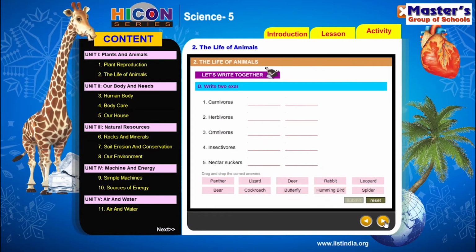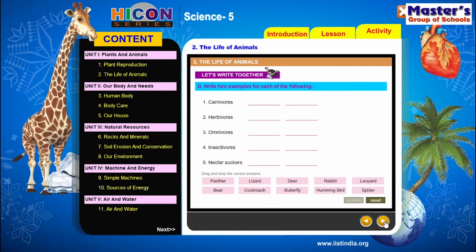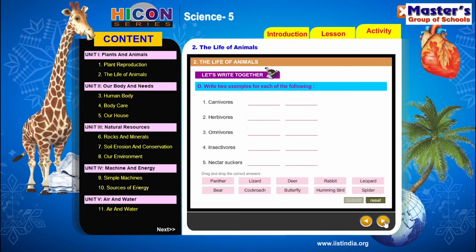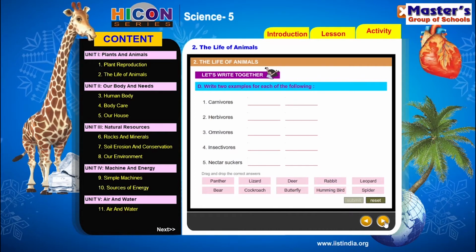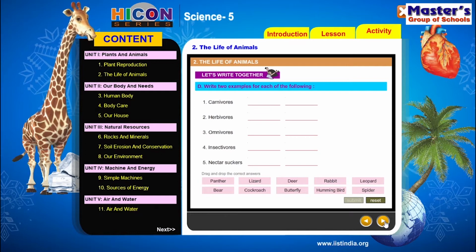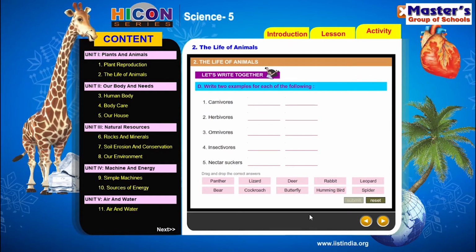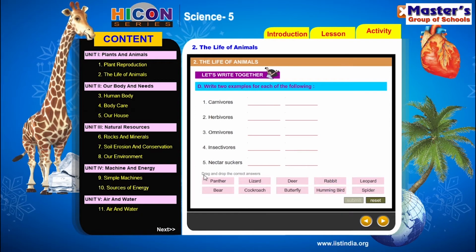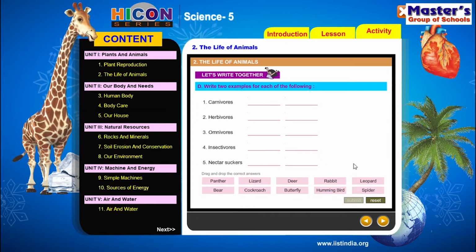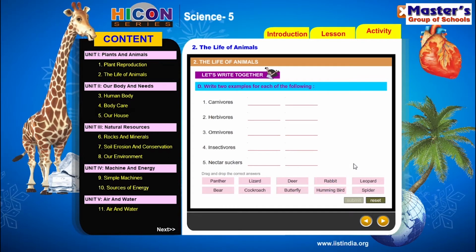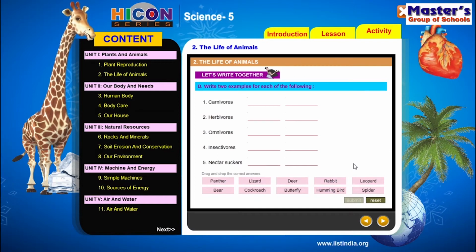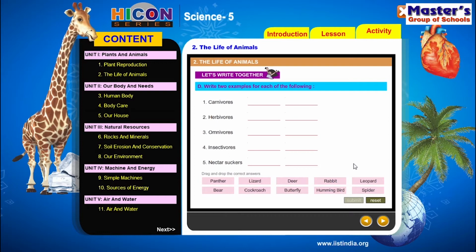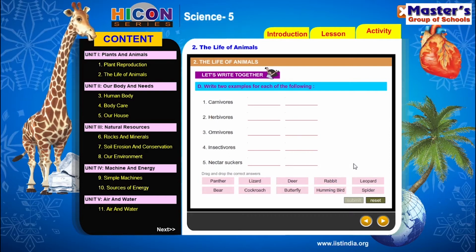So children, the next part in the activity session is write 2 examples for each of the following. There are 5 types of animals given. Now the task is we have to write 2 examples for each category of animals, but they are already given below these sentences. Now our task is we have to pick the suitable answers for each category of animal, and we have to write those words in the blanks provided in each category of the animals.